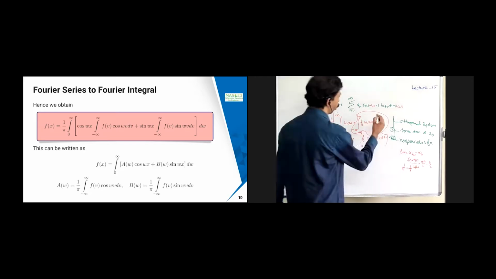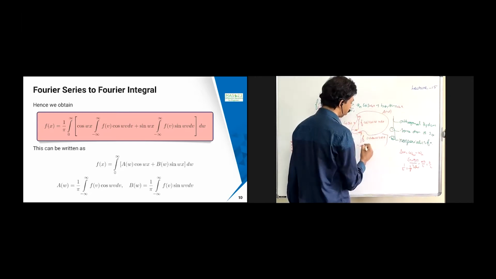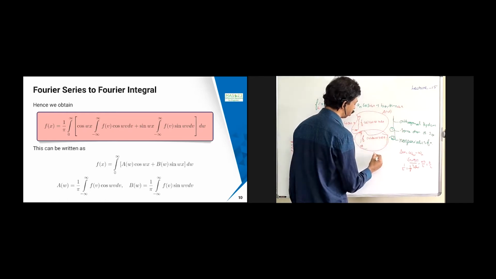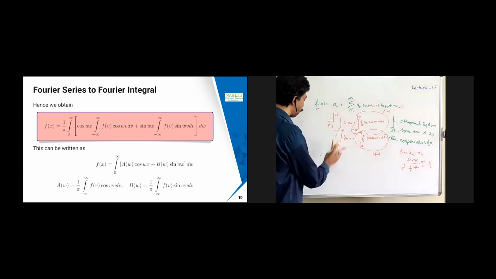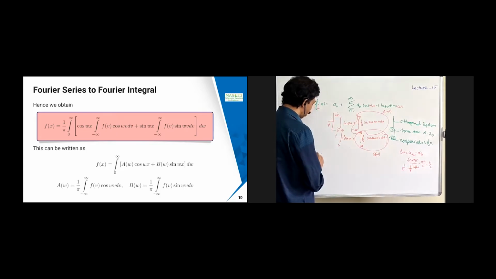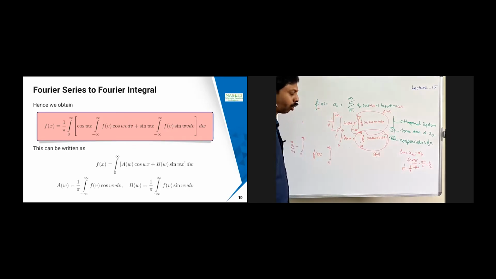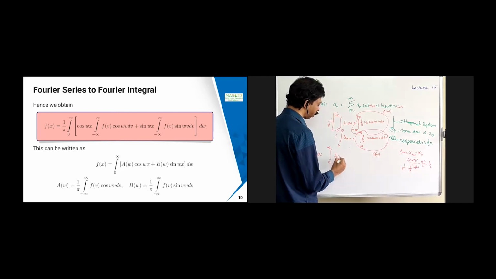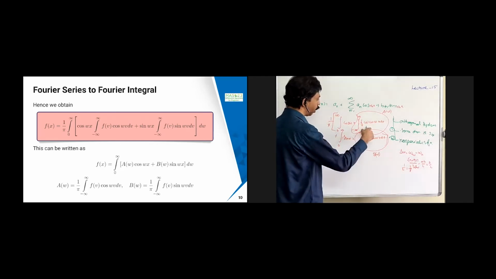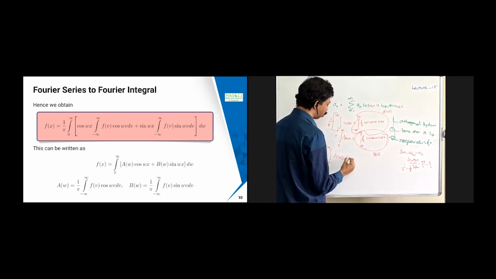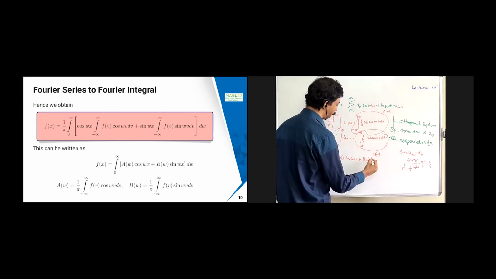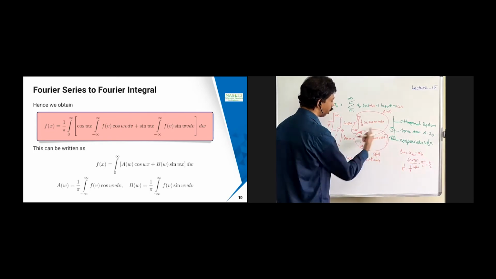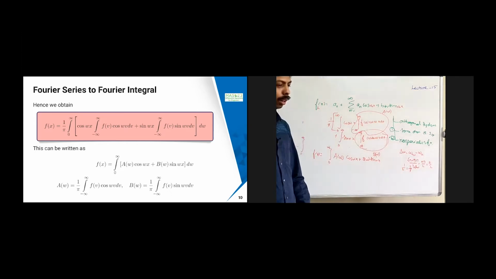Now this one I am going to call A of w, and this one I am going to call B of w. The 1 by pi I will take inside. So I can write f of x equal to the integral from 0 to infinity of A of w cos omega x plus B of w sin omega x, d omega. So B of w is this one together with 1 by pi, and that is called B of w.